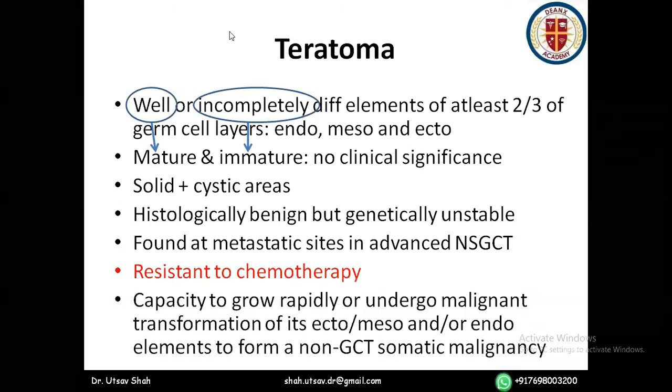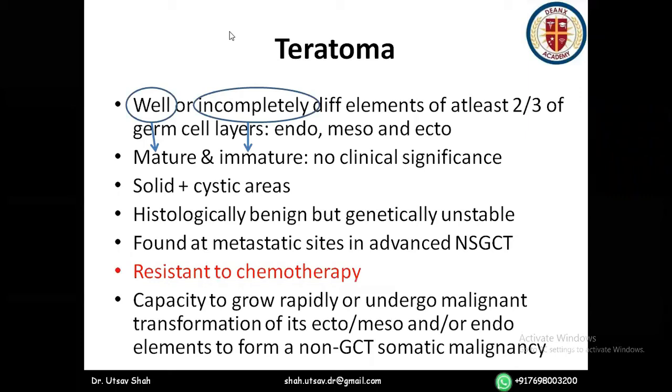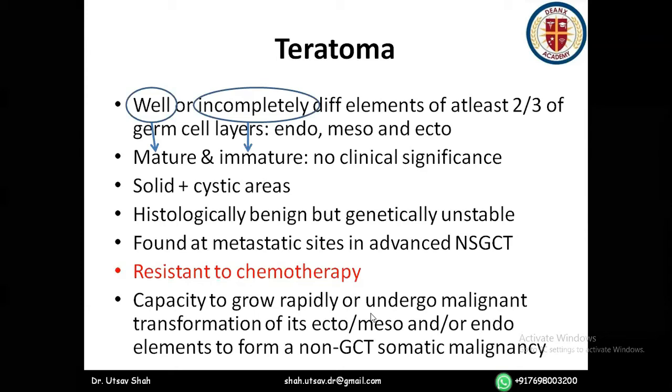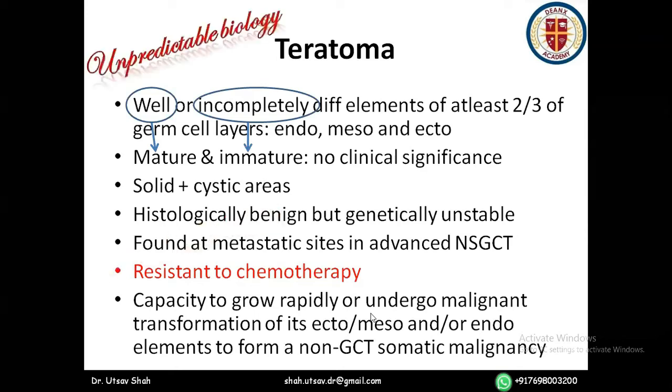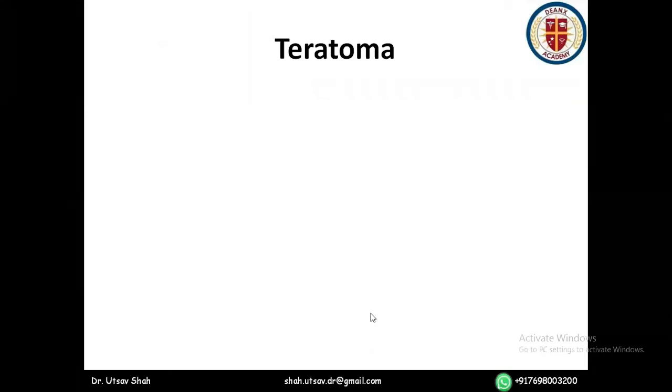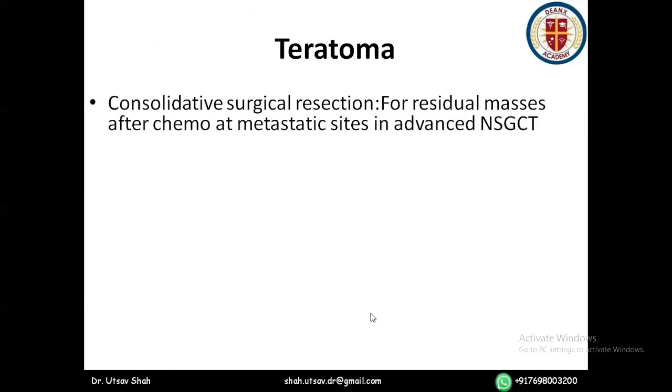They have a capacity to grow rapidly or undergo malignant transformation of its elements to form a non-germ cell tumor, a somatic malignancy. So in particular, they are benign histologically, but its own cells have this ability to transform into some other malignancy, which we'll see later. It has unpredictable biology, which is the most important problem with teratoma.